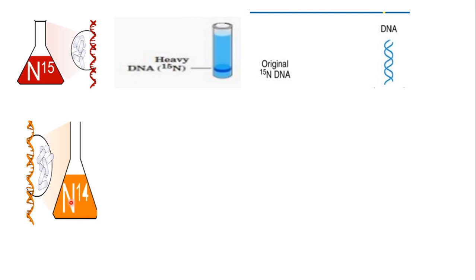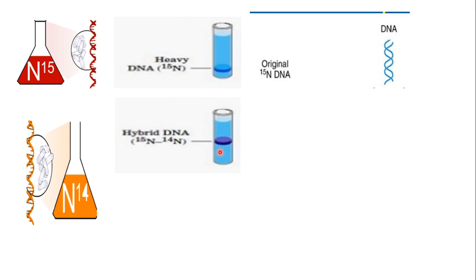This time it was allowed to grow for just one generation and then centrifuged. After centrifugation, only one fragment was obtained even this time, but this fragment was found to be less dense, less heavy than the previous case. So it is indicated in this manner, a little raised position.